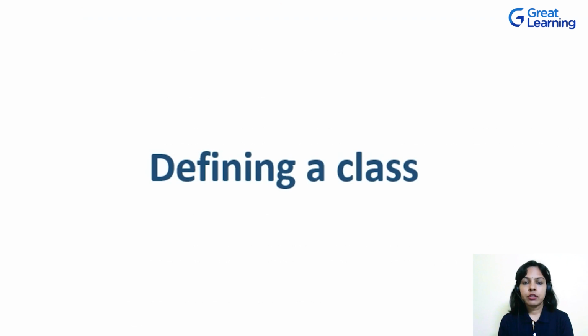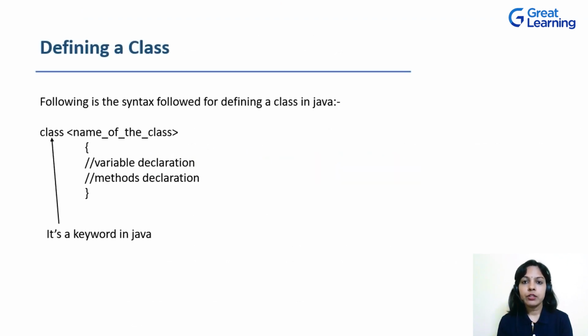Now, let's talk about how we can define a class in Java. That is, what is the syntax that is followed for defining a class. So following is the syntax. We'll use the keyword class without changing the spelling. As I said, it is a keyword. Keywords are those words which are predefined in Java, which have a special meaning in Java programming. So class is a keyword. Without changing the spelling, you have to use class.